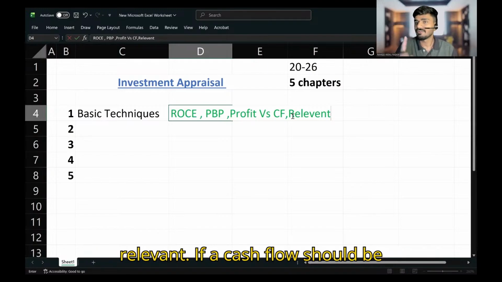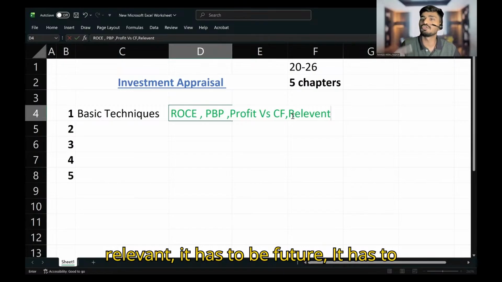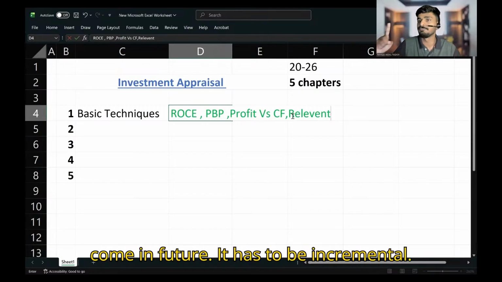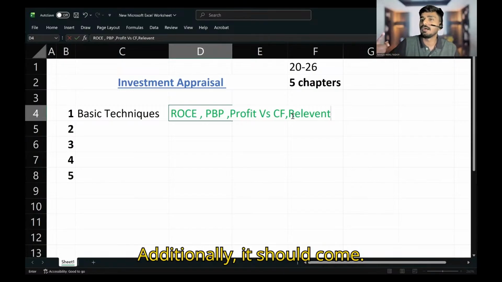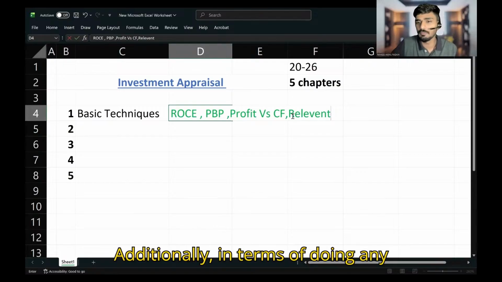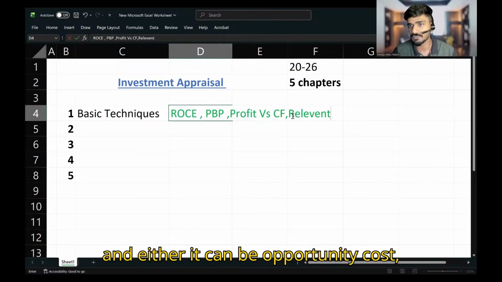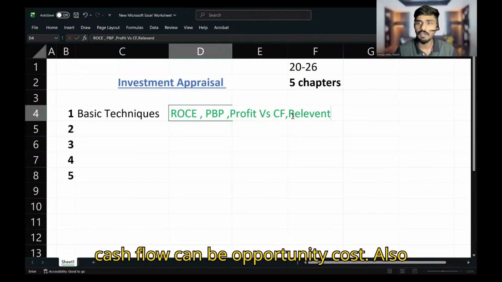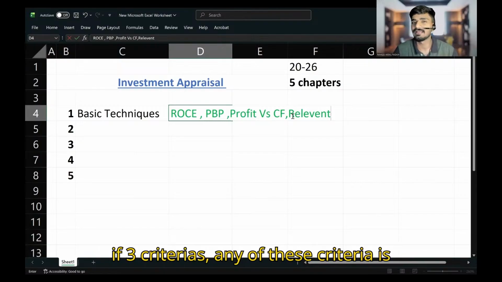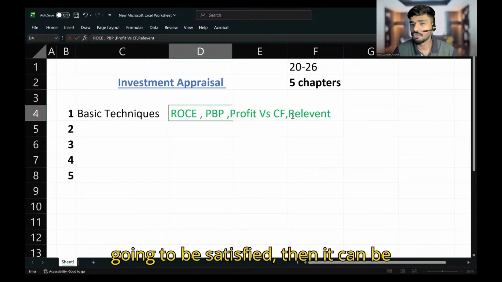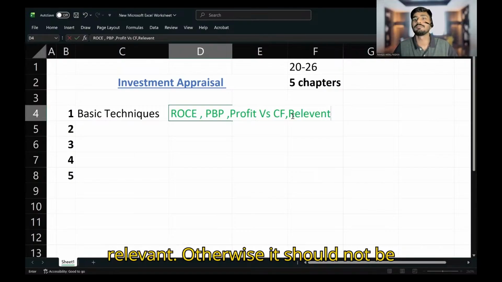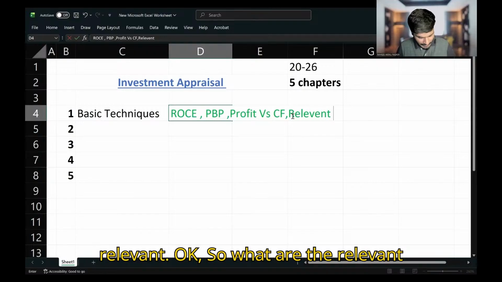If a cash flow should be relevant, it has to be future. It has to come in future. It has to be incremental, it should come additionally in terms of doing a project. And then future, incremental, and it can also be opportunity cost. If any of these criteria is satisfied, then it can be relevant. Otherwise, it should not be relevant. So these are the relevant cash flows.